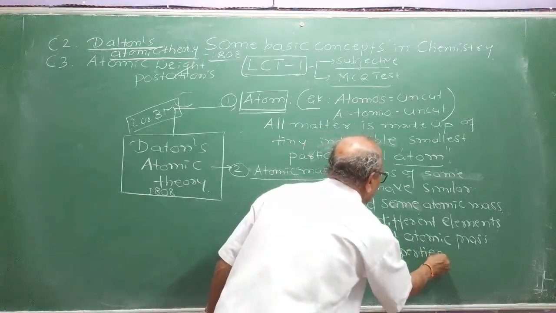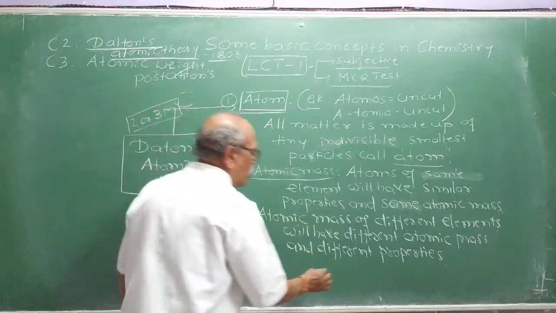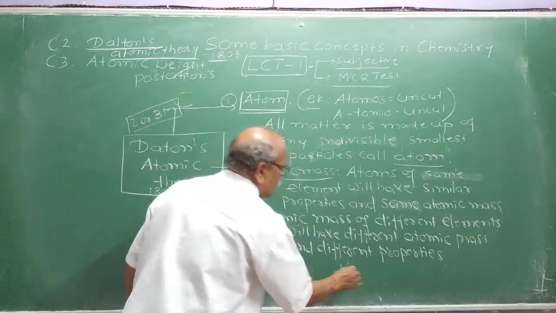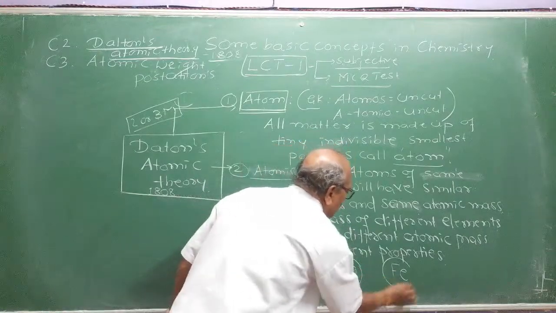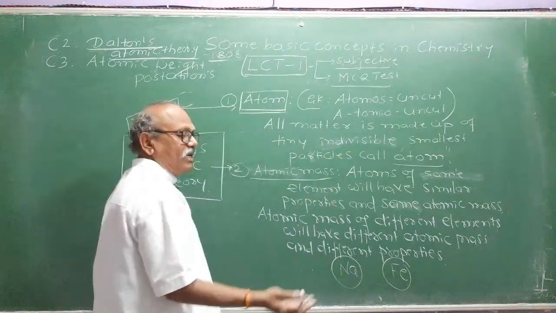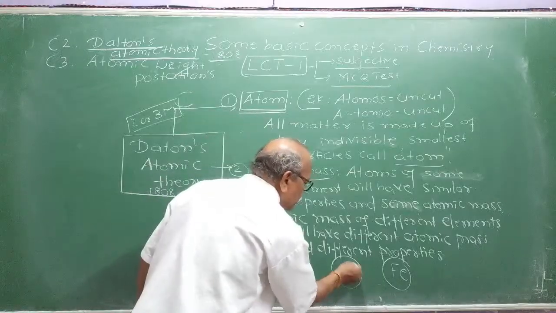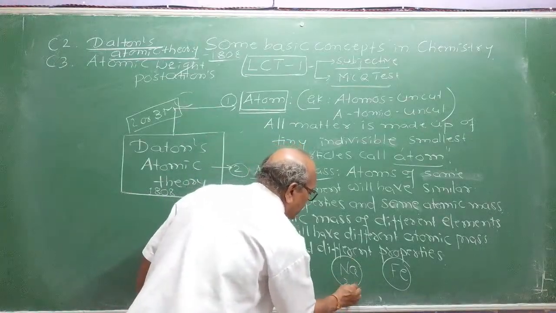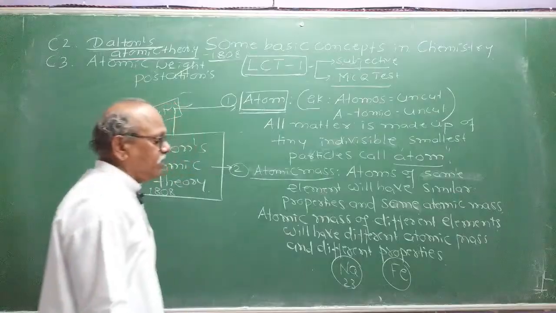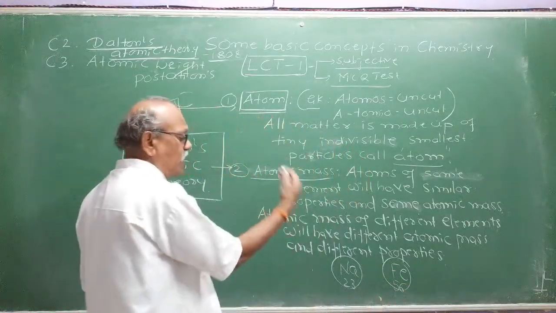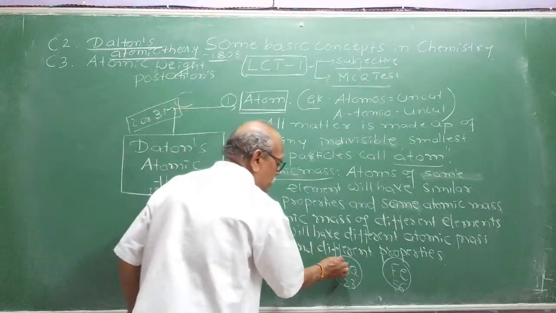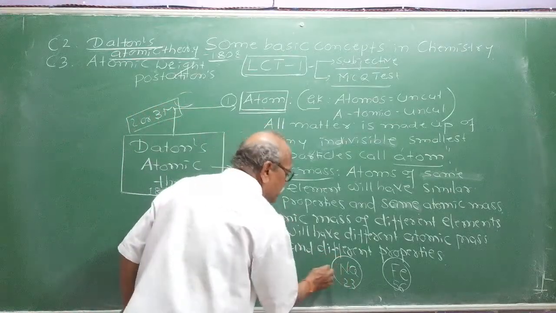Are you getting me? See, suppose you take a metal sodium, or a metal iron, which is an element, right? All atoms of sodium will have the same atomic mass. All the atoms of sodium will have atomic mass 23, as you know from the periodic table. All atoms of iron will have atomic mass 56. All atoms will have the same. Means atoms of the same element will have similar properties.